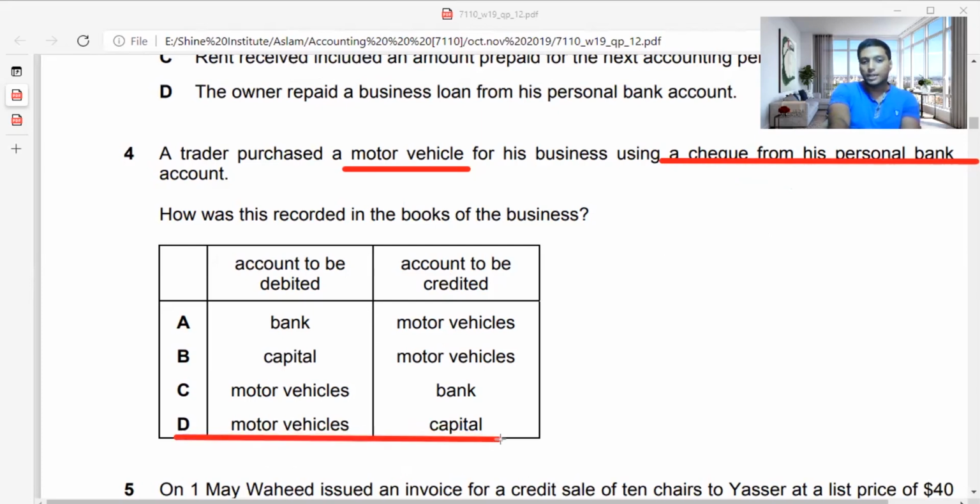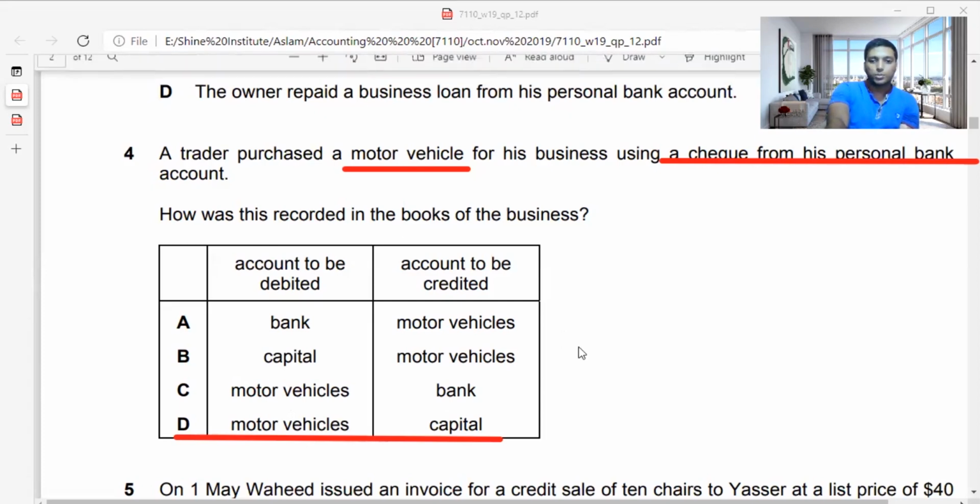It's very straightforward, guys. Most people will assume that it is bank, that it is related. Some people will go with C because he has paid from bank. So the bank value should go down, because it's an asset. But actually it's not bank, guys. When he is specifically paying the money from his own account, it is capital. So I hope you understood the fourth one.